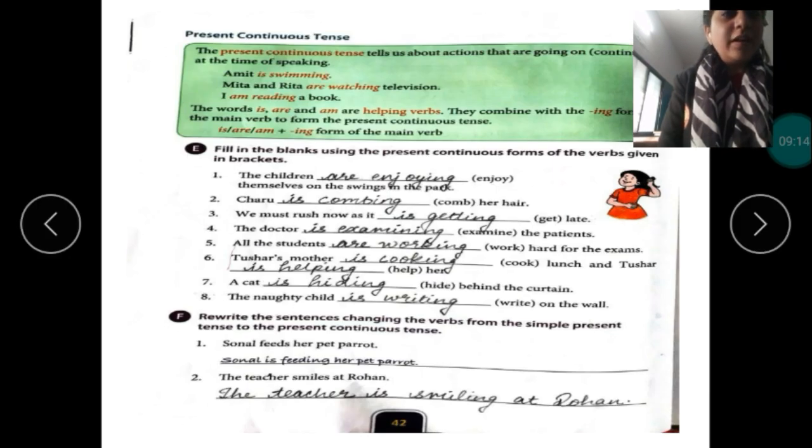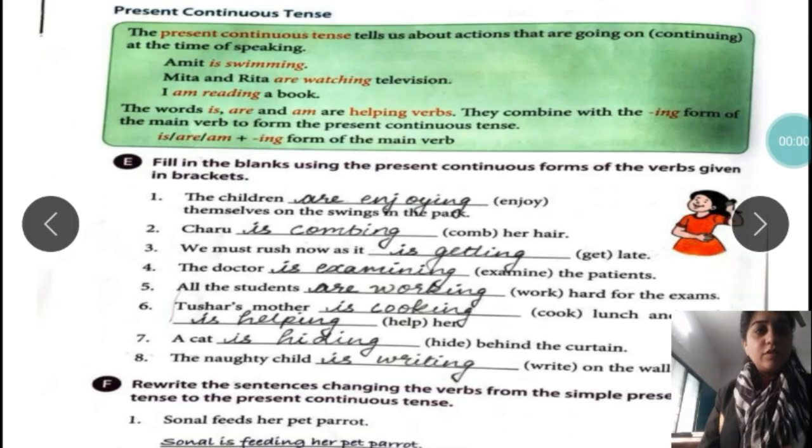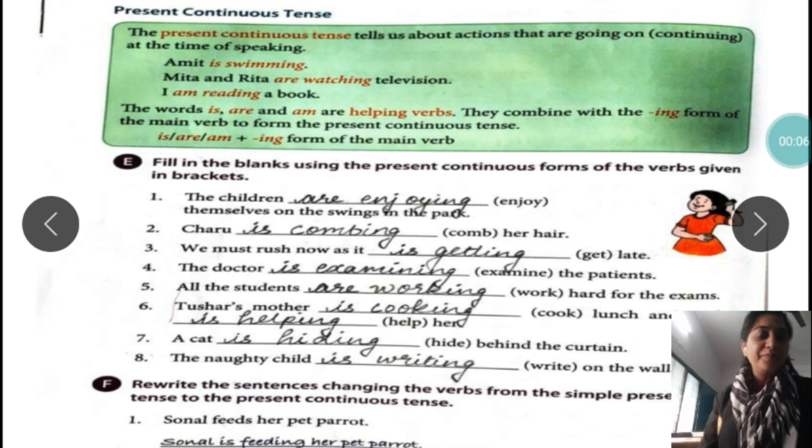Now, present continuous tense. We have to read about present continuous tense. So, let's read it. So students, now next topic is present continuous tense. What is present continuous tense? The action which is going on. We have already seen some examples. Amit is swimming. Meeta and Rita are watching television. I am reading a book. All of these are examples of present continuous tense.